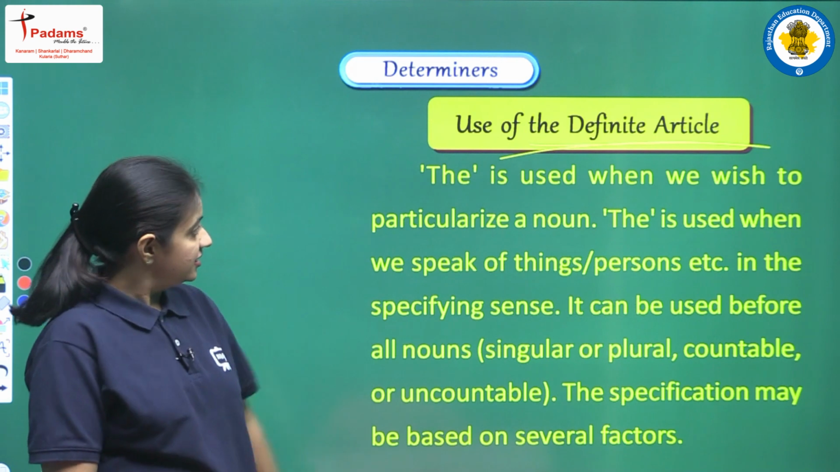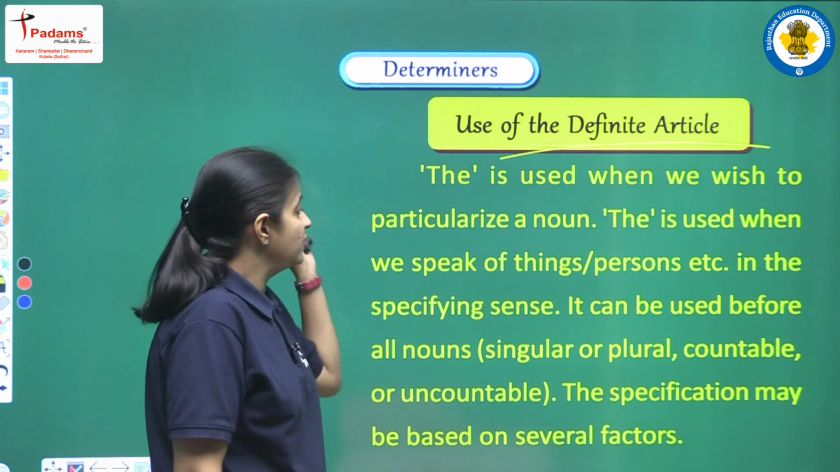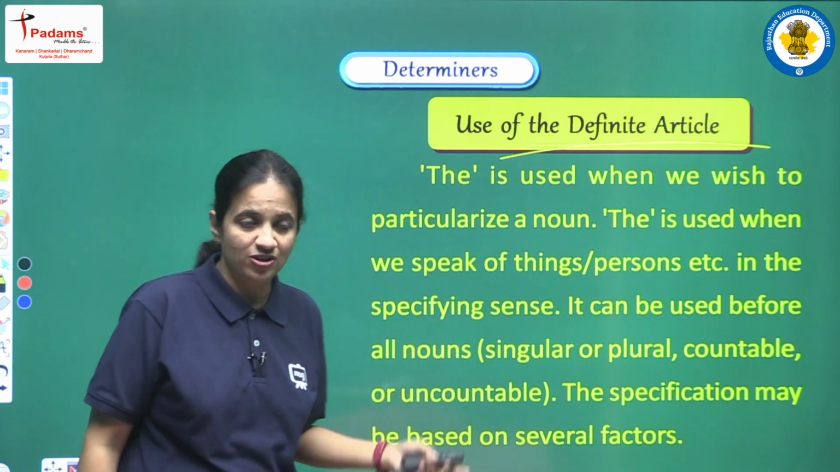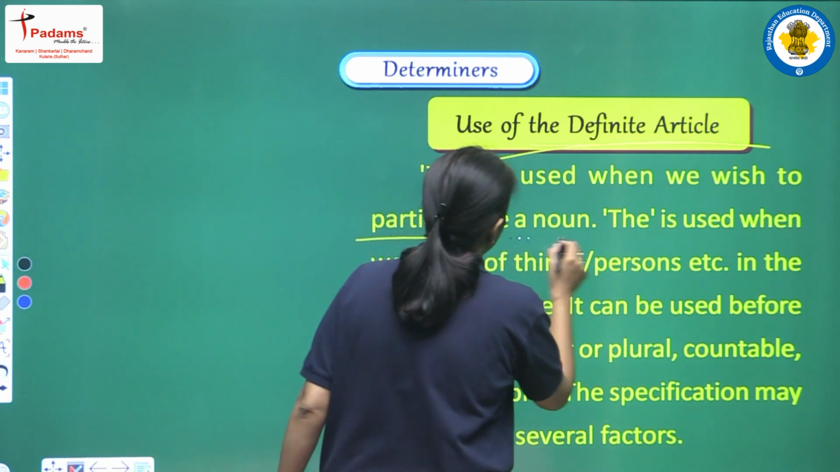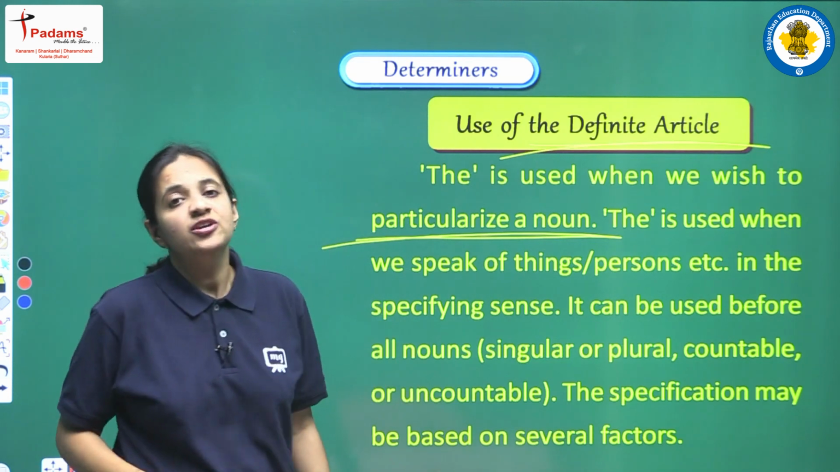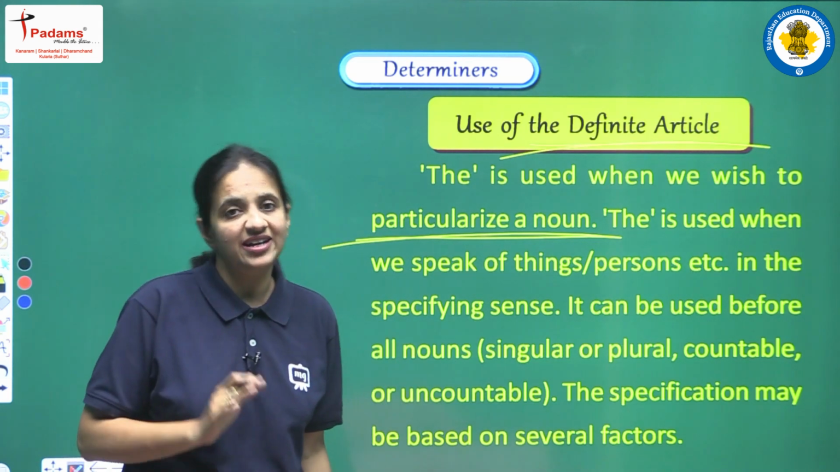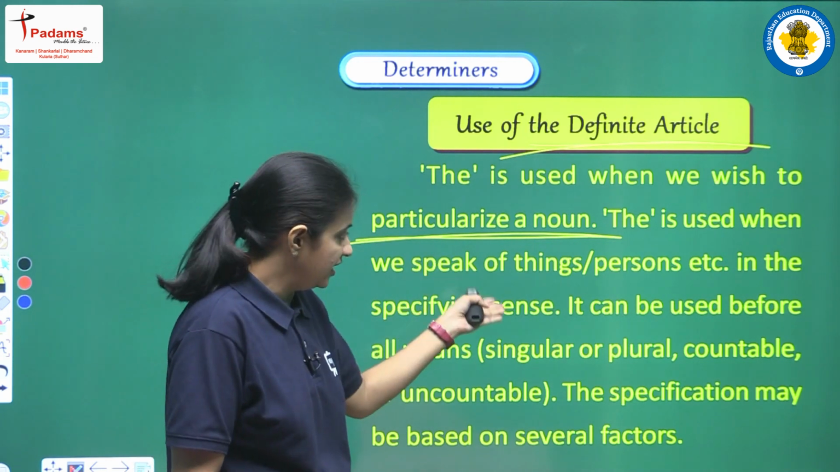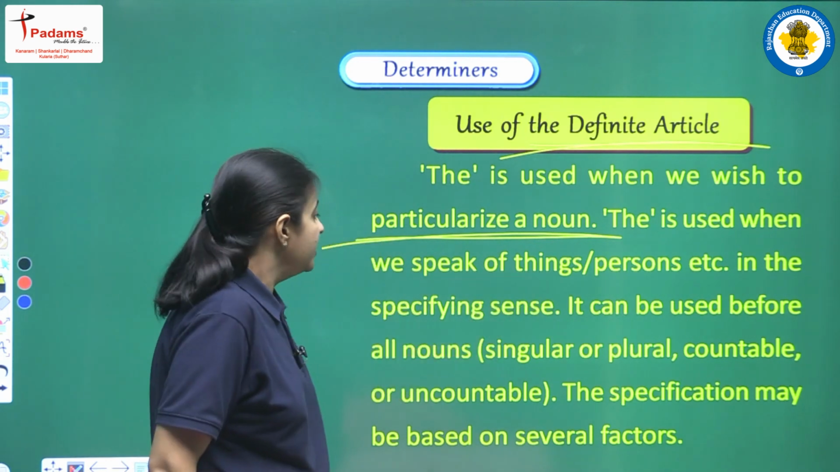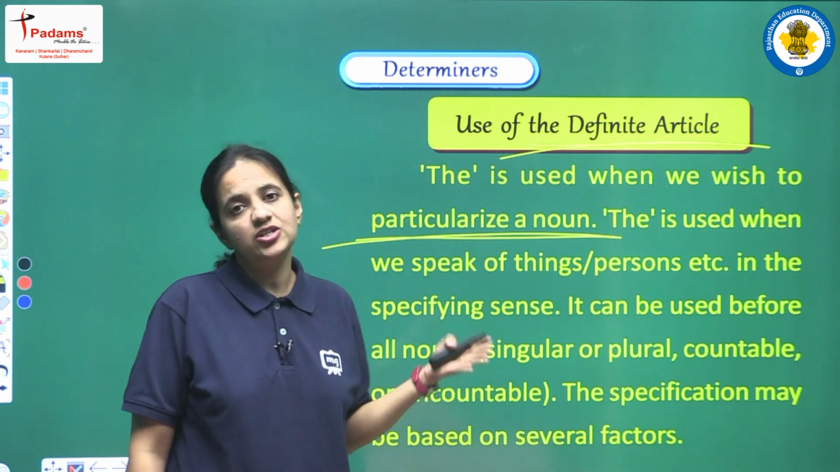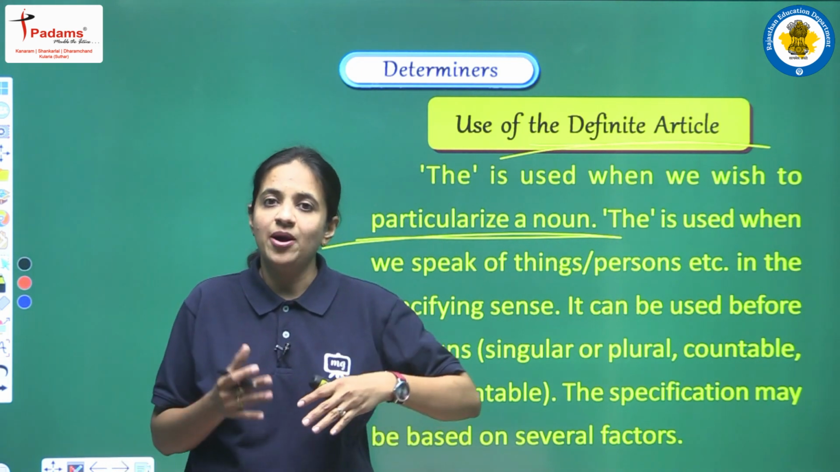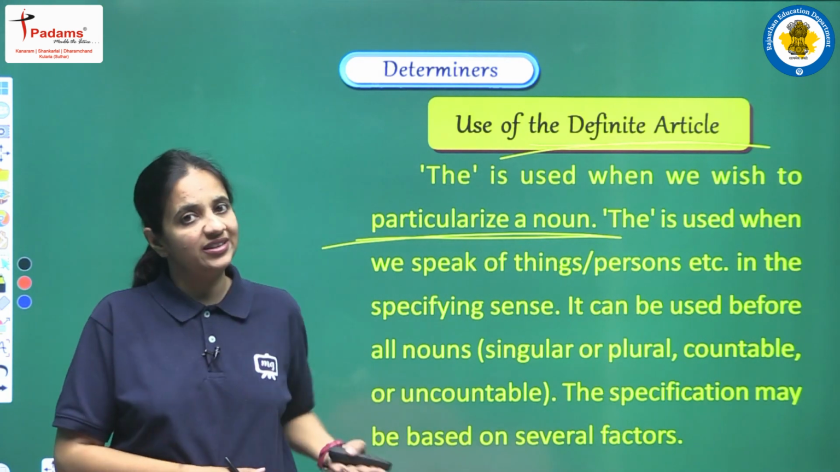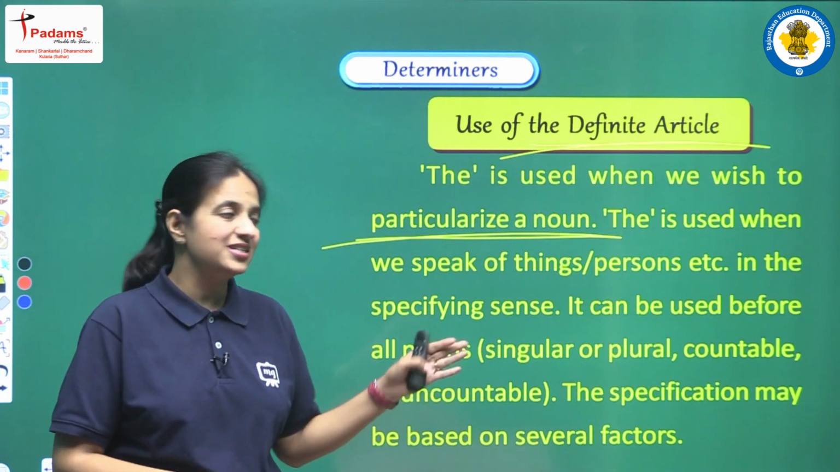So let's see, "the" is used when we wish to particularize a noun. This is the most important thing that we have discussed earlier also. Whenever we want to particularize a thing, at that time we have to use this definite article, that is "the". "The" is used when we speak of things, or we can say persons, etc., in a specifying sense, okay? So when we are talking about a specific person or thing, at that time we have to use this article.